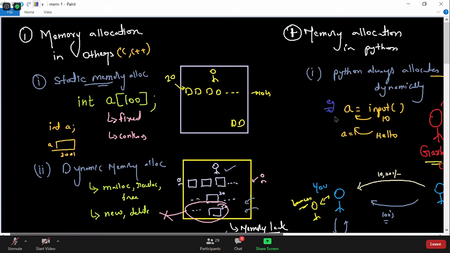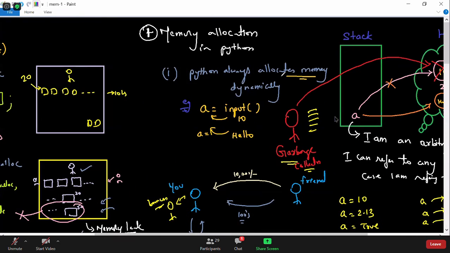And finally we learned that Python only supports dynamic memory allocation, and whenever you allocate memory, it will always allocate it dynamically. We also learned about something called the garbage collector, which is responsible for deleting your memory, because you're only responsible for allocation of the memory. Python will automatically take care of deleting the memory with the help of the garbage collector.